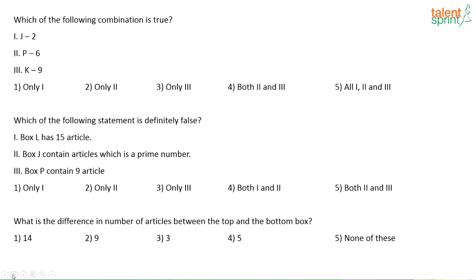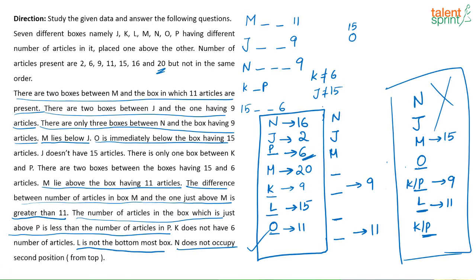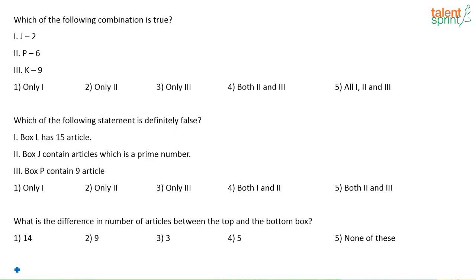First question, which of the following combinations is true? J is 2, P is 6, K is 9. All three seem to be correct, no? See, J is 2, P is 6, K is 9. So all the options are correct. So all 1, 2 and 3 are correct.